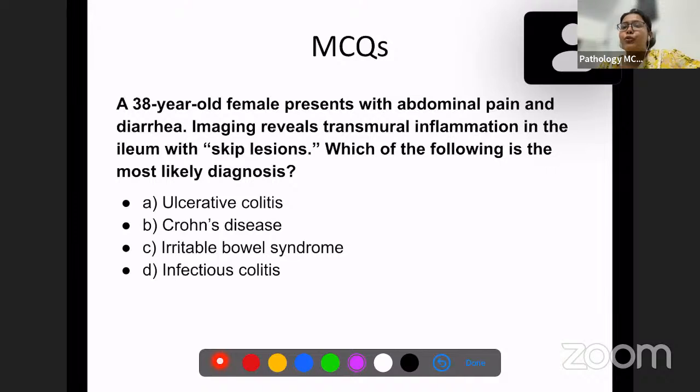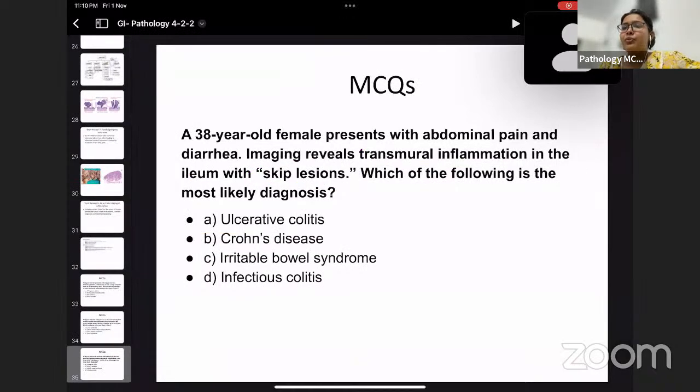A 38-year-old female presents with abdominal pain and diarrhea. Imaging reveals transmural inflammation in the ileum with skip lesions. Two important words: transmural, skip lesions. Both will go hand in hand with Crohn's disease. We already discussed this. So that is all.